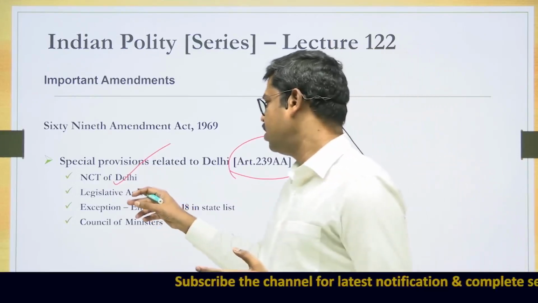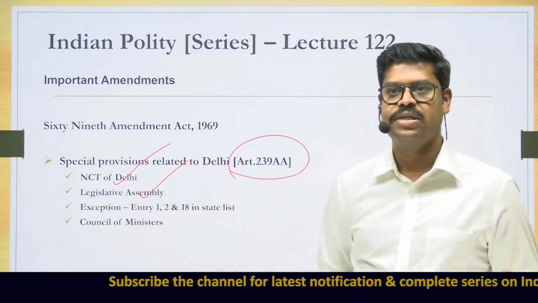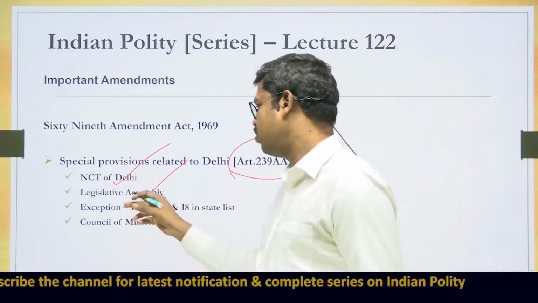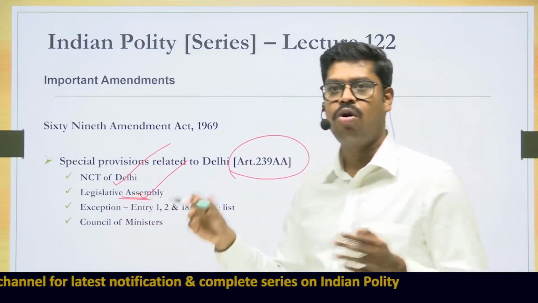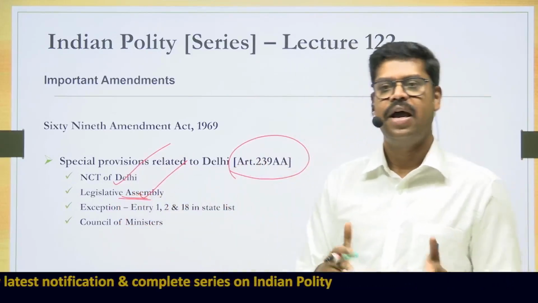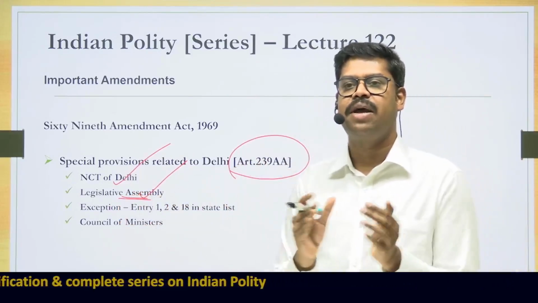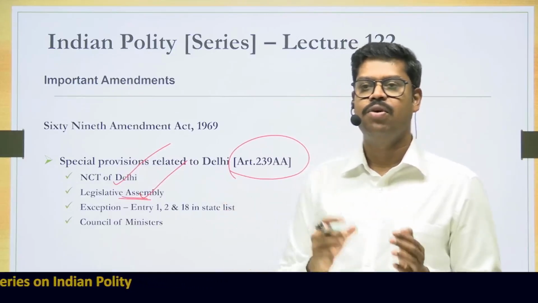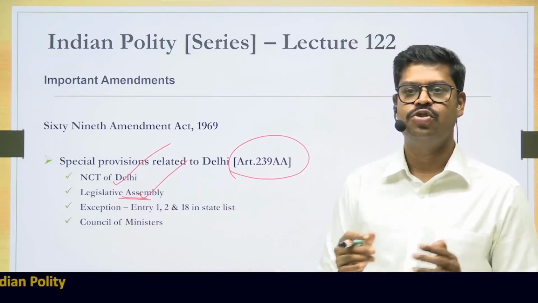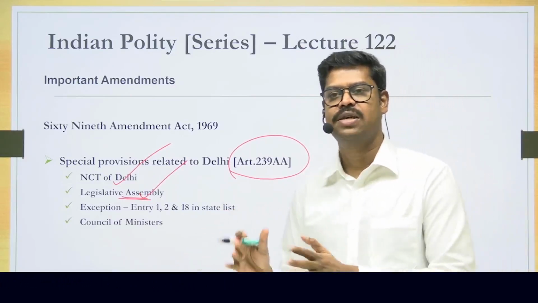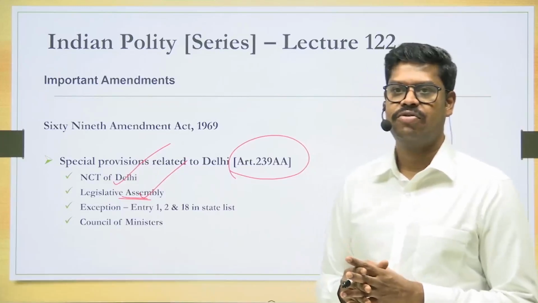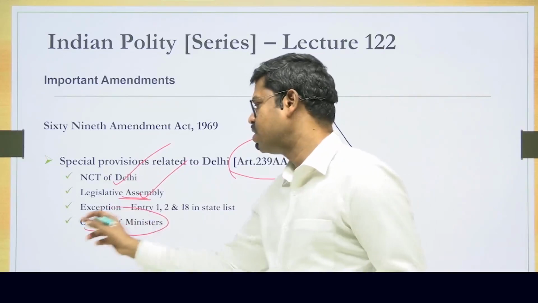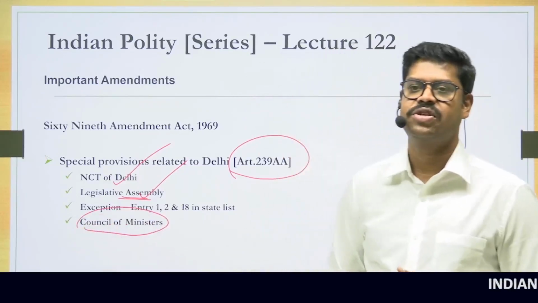It allowed the Union Territory of Delhi to have a legislative assembly, an elected legislative assembly. And apart from that, it also allowed the legislative assembly to make laws on all the items in the state list and the concurrent list, except item number 1, 2 and 18 in the state list. Item number 1, 2 and 18 in the state list correspond to public order, police and land. So except these areas, the Legislative Assembly of Delhi can make laws in the other areas. And it also allowed Delhi to have a council of ministers, including the Chief Minister of Delhi.